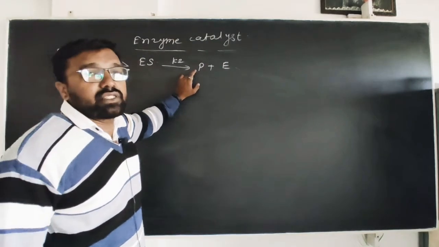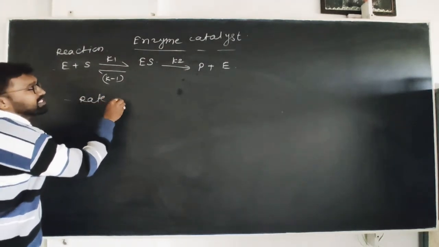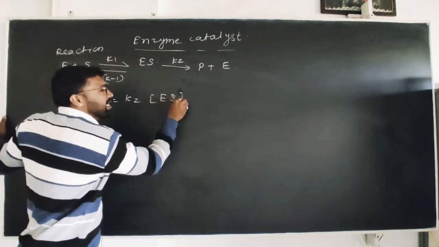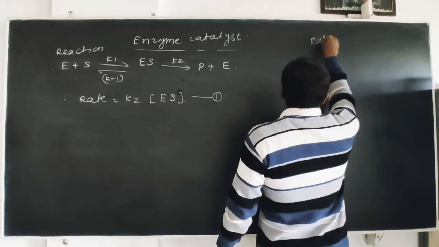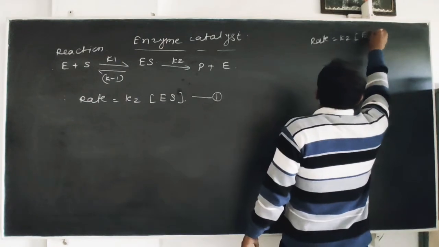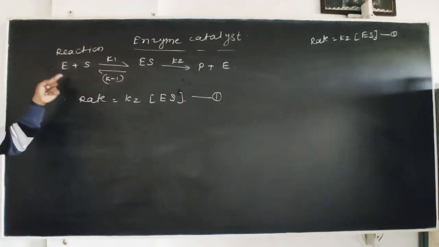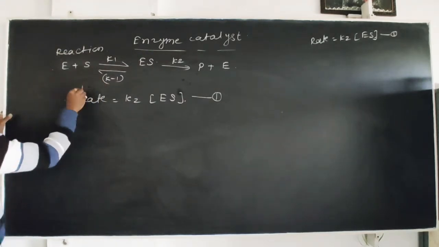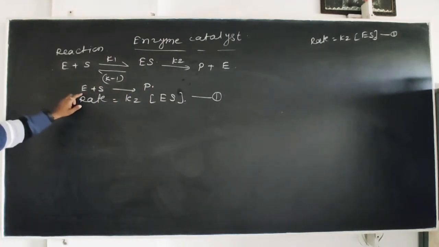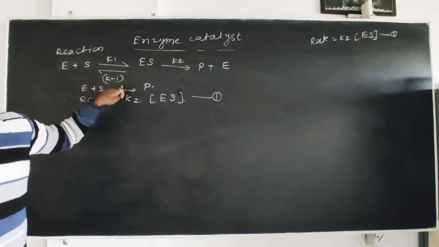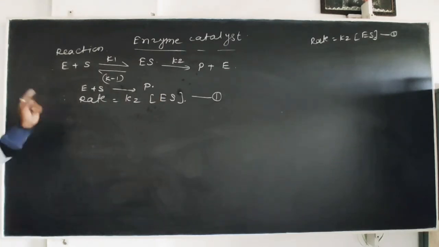If you want to find the rate of formation of product at any time t, then I can say that the rate of formation of product is equal to k2 into ES. This is equation number 1, right? This is the important equation. But the problem is that if you observe the actual reaction, E plus ES gives the product, right? Here there is no role of the ES, that means ES is an intermediate which is formed during the reaction.